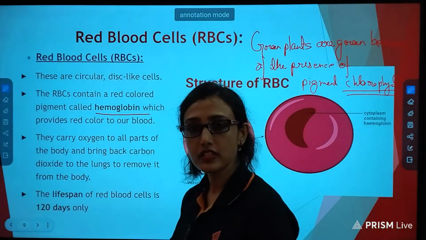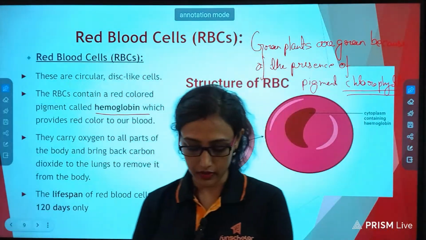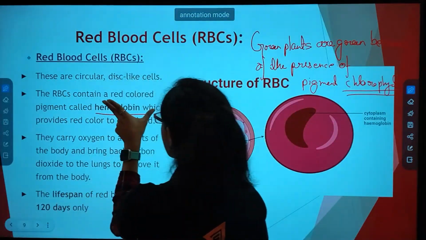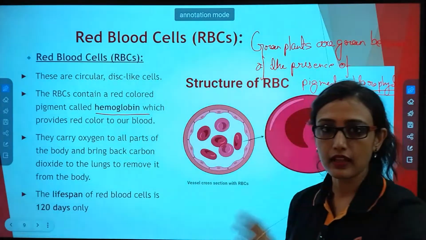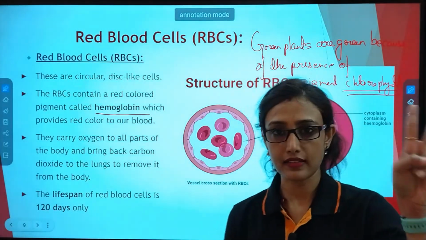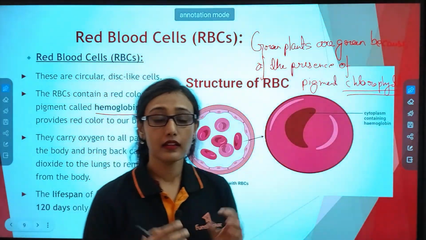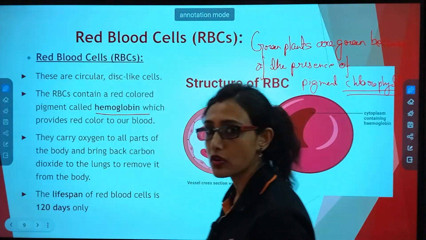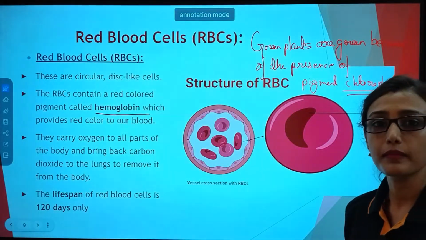And other functions you have already known. What are the functions of the blood? Those are the functions of RBCs. But the main function is hemoglobin, that is a pigment that attaches with the RBCs and gives the colored blood. And second and most vital is exchange of gases. Now RBCs are alive only for 120 days. After that they are destroyed and new RBCs are formed. Now where are the new RBCs formed from?